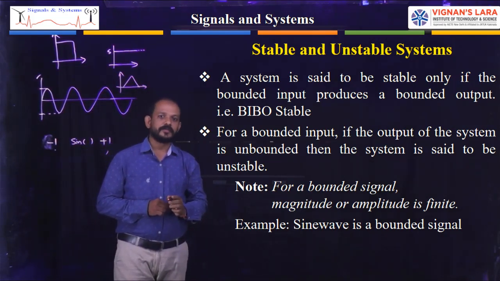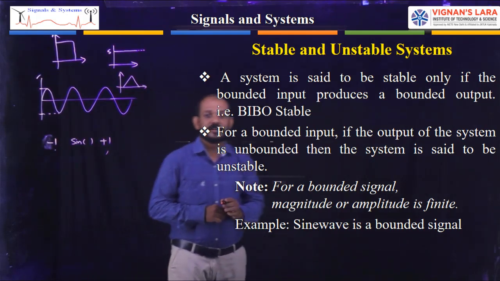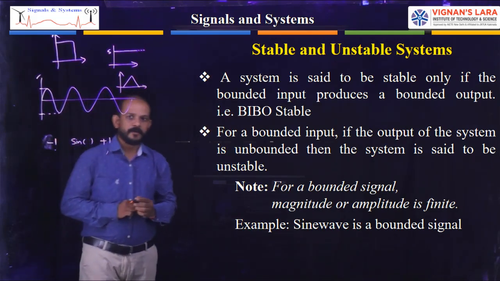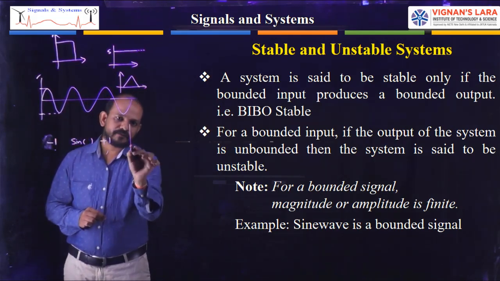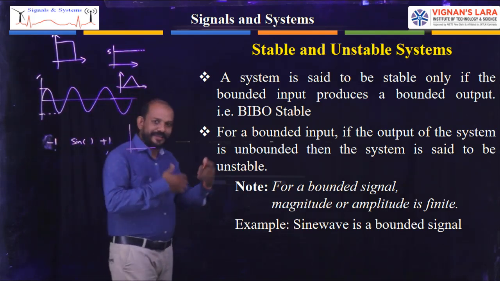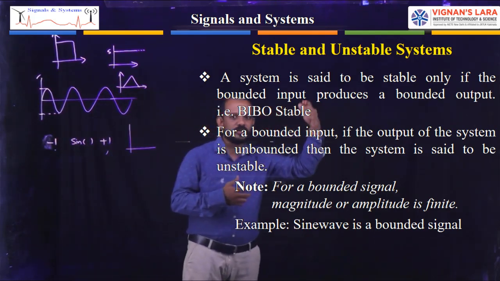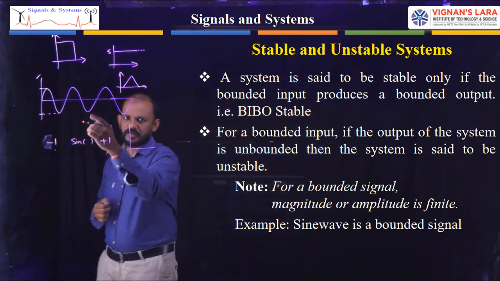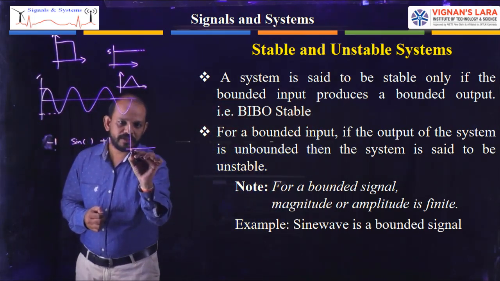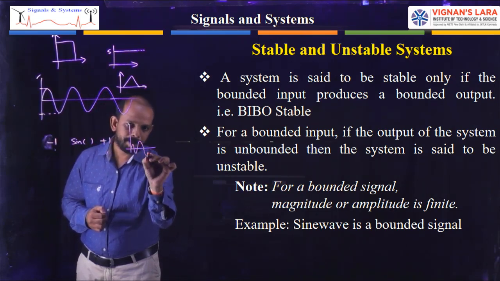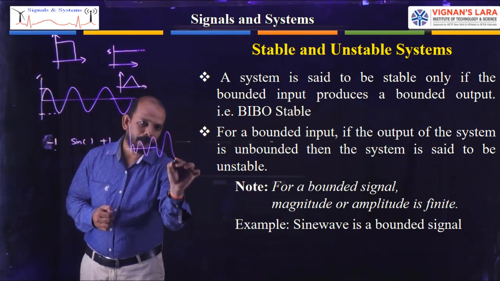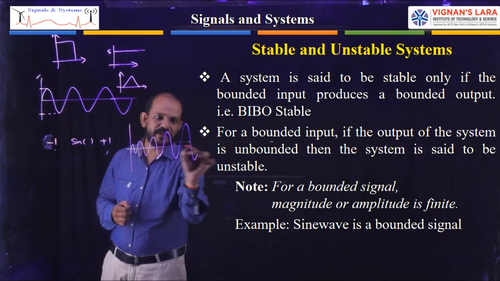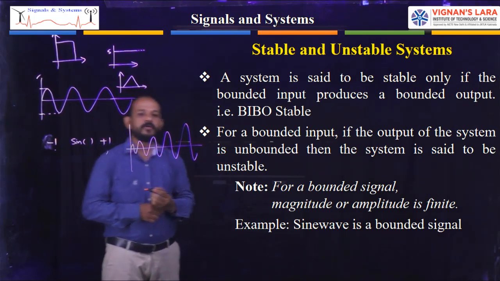Now come to unbounded signals. Can you give some examples of unbounded signals? There the amplitude keeps increasing and will go on. Let us take an increasing sine wave. This will be an example of an unbounded signal.